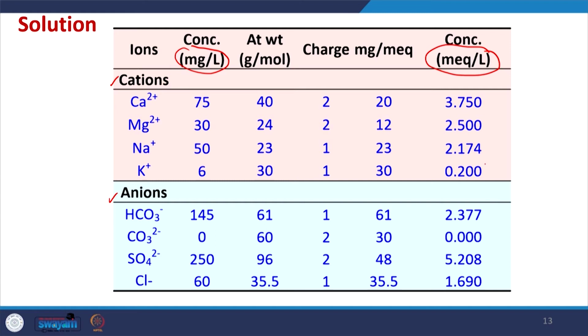So, we have converted all the cations and anions into milliequivalent per liter. It may be noted that in this example the carbonate is 0 in the water, but these are arbitrary values taken just for demonstrating how we can perform the calculations. In an actual case, the carbonate value may or may not be present.